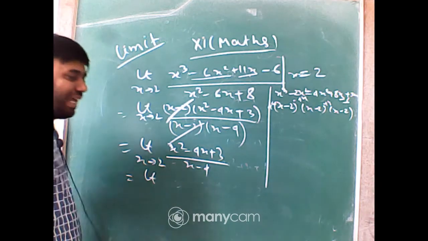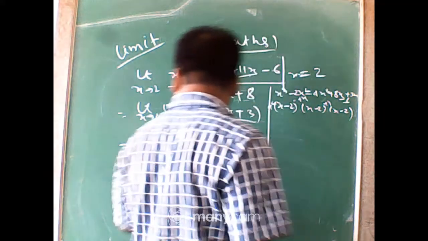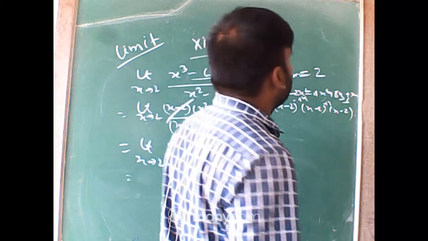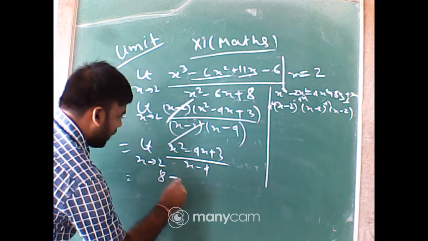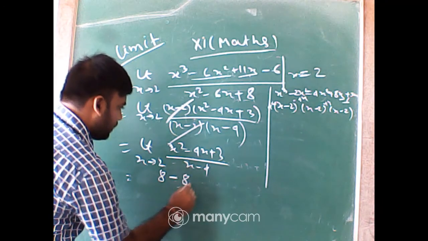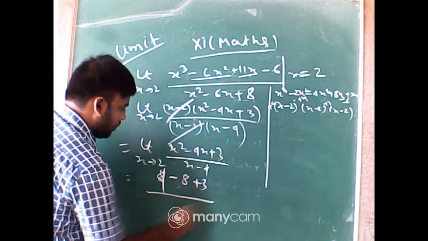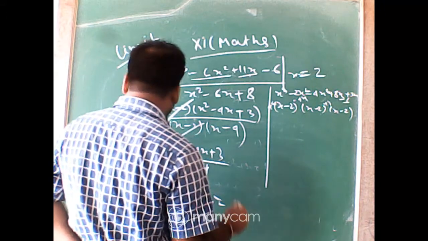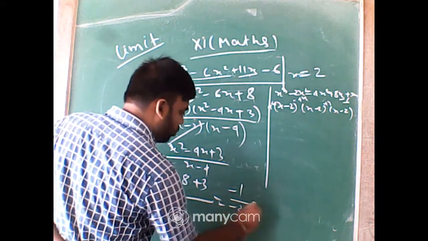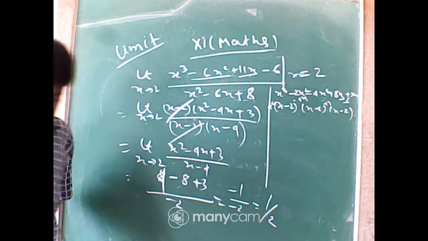Now you can put x directly, x equal to 2. So 8 minus 8, that is 4. 4 minus 8 plus 3 by minus 2. So 4 plus 3 is 7, 7 minus 8 is minus 1. Minus 1 by minus 2, that is 1 by 2. Okay, 1 by 2 is the answer.